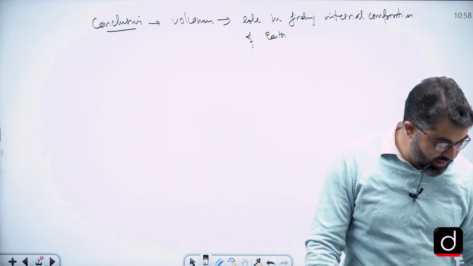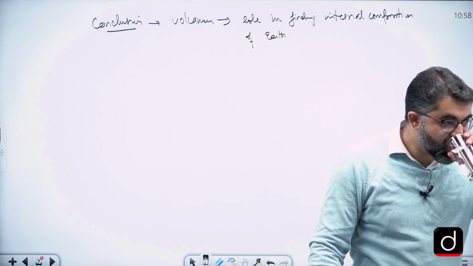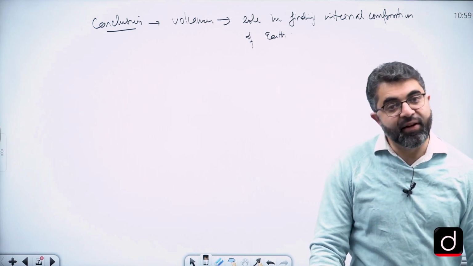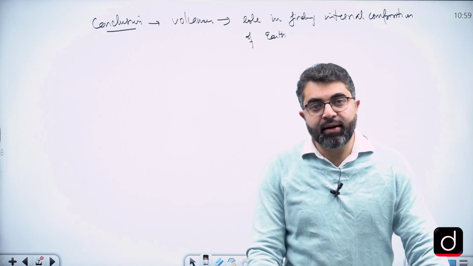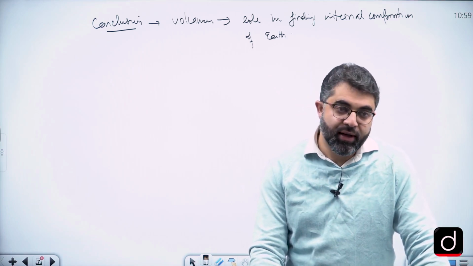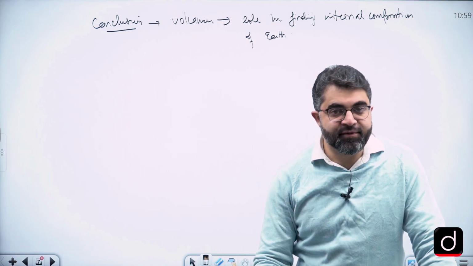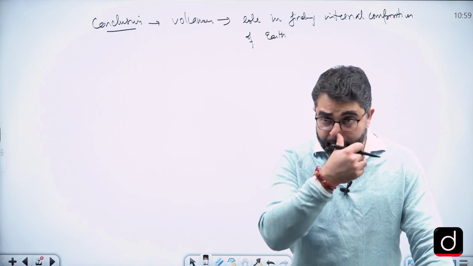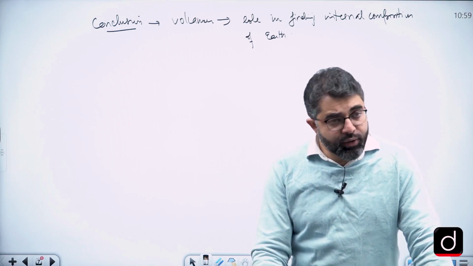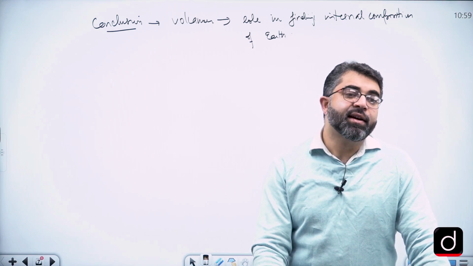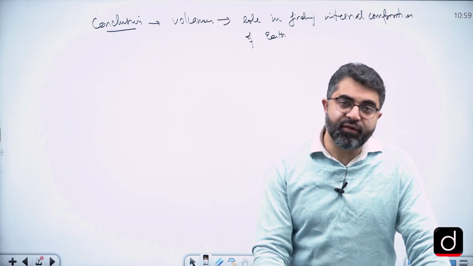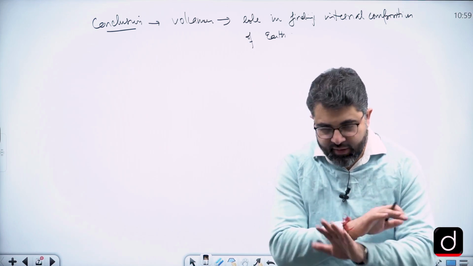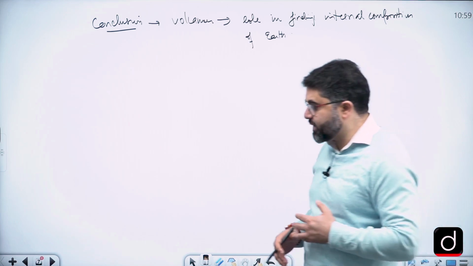Right? So when I say internal composition of Earth, you can write that it is one of the sources of information, and that should be the last line for such topics. So whenever you talk about earthquake, volcano, towards the end you must write this point that they are very important sources of information, which is the natural source of information to find the internal structure of Earth. Full stop, because you don't have a lot of words.